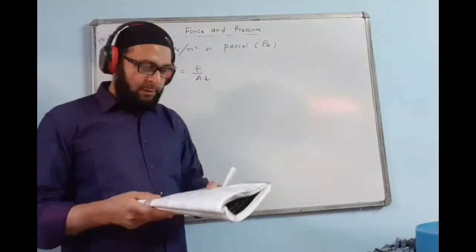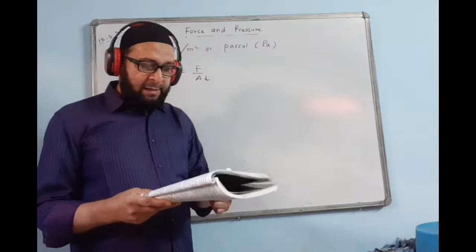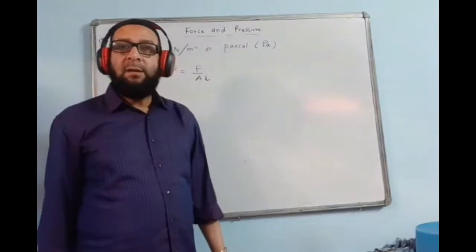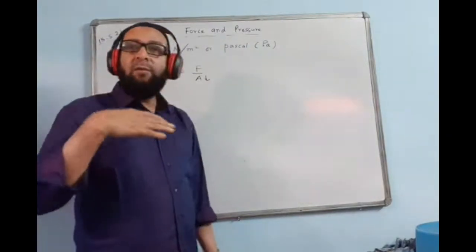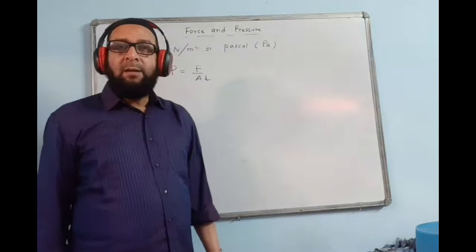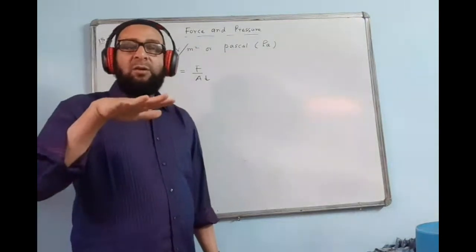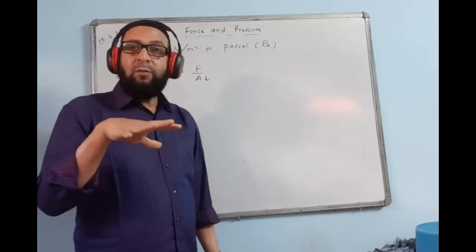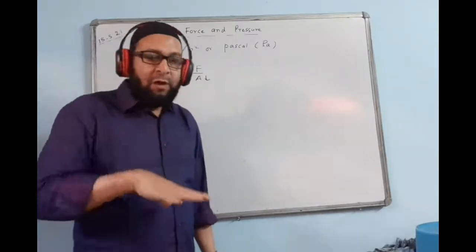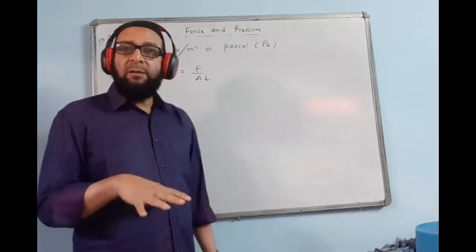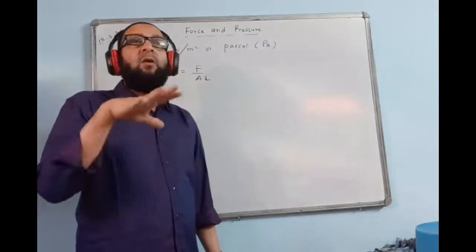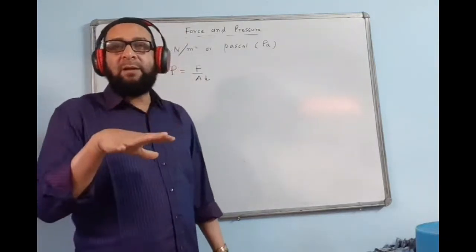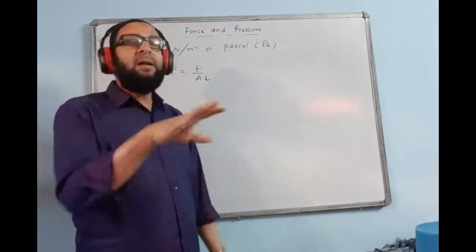Just the opposite. A camel can move more conveniently. Camel is known as the ship of the desert, isn't it? Camel can easily move on the surface of sand, because they have got broad feet. Broad feet will cause them to apply force on a comparatively larger surface. So the larger surface will cause less pressure to be exerted on the sand. So the leg of the camel will not sink and the camel can easily walk over.